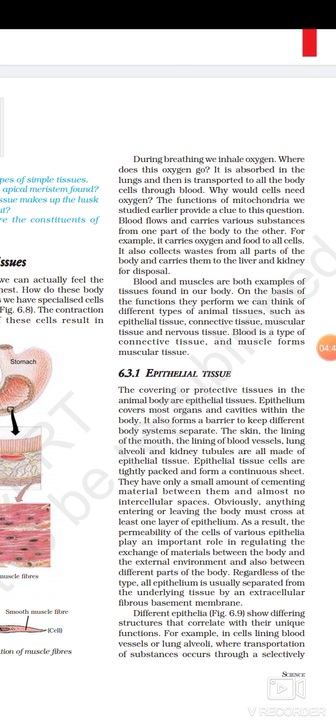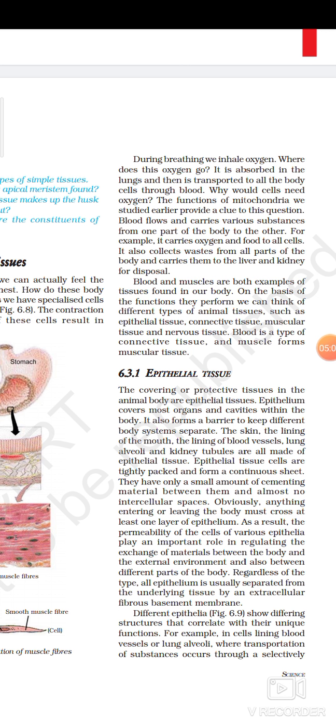Over there respiration takes place in the mitochondria and releases energy. Besides that, blood also carries food to the different cells of the body. And blood also carries the waste products produced in the different cells of our body for disposal into the